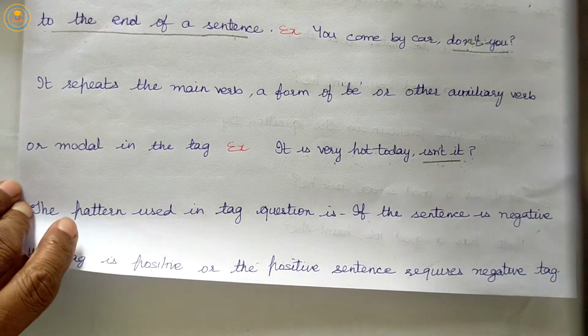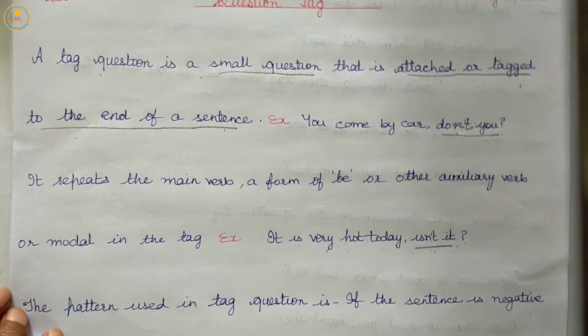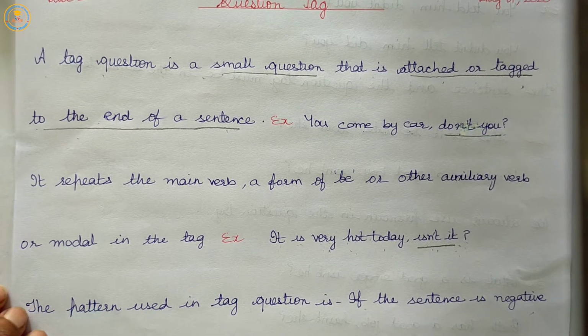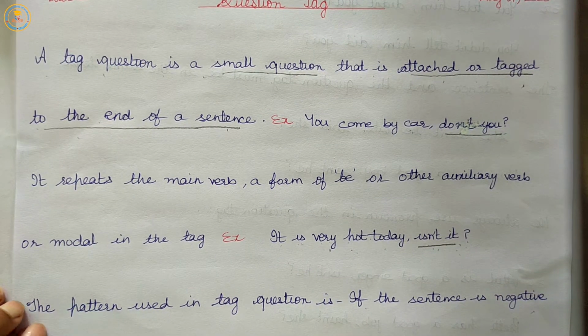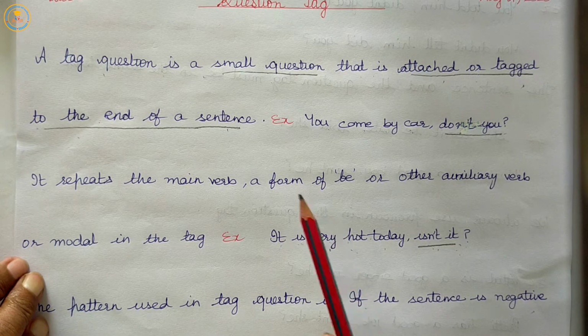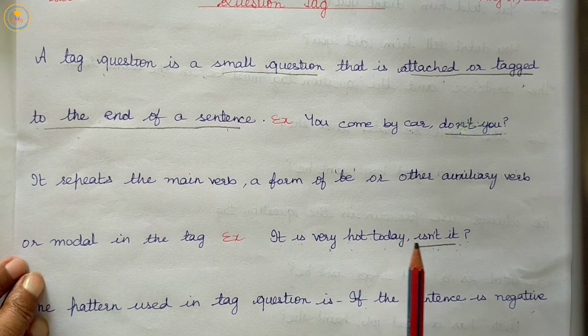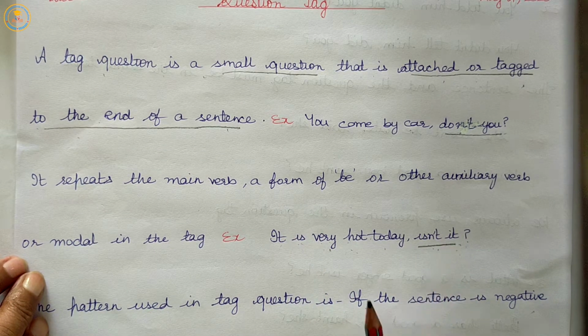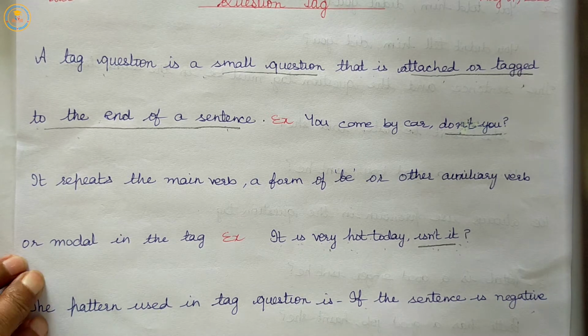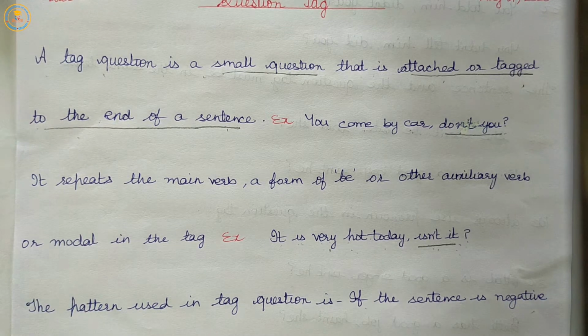So a tag question is a small question that is attached or tagged to the end of a sentence. It repeats the main verb, a form of be, or another auxiliary verb or modal in the tag.